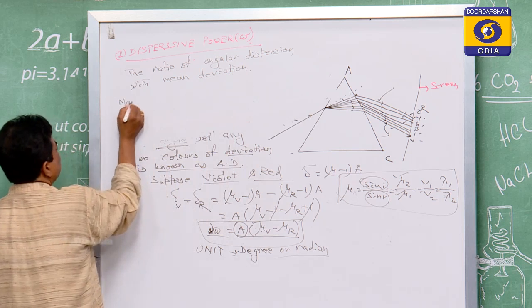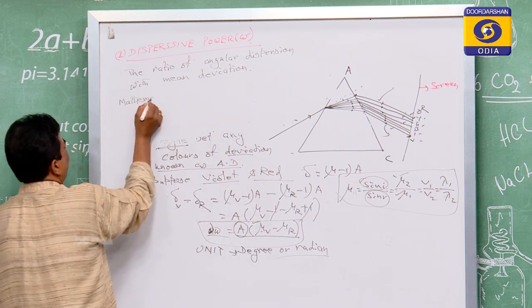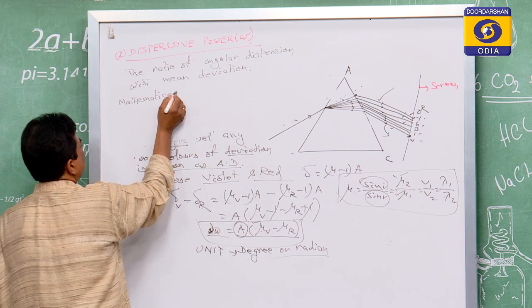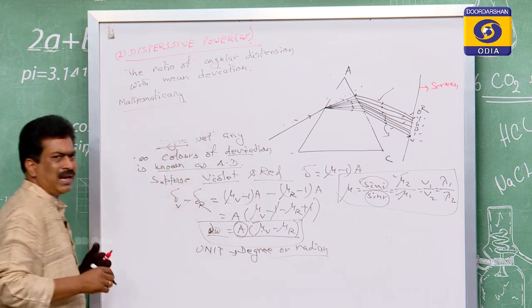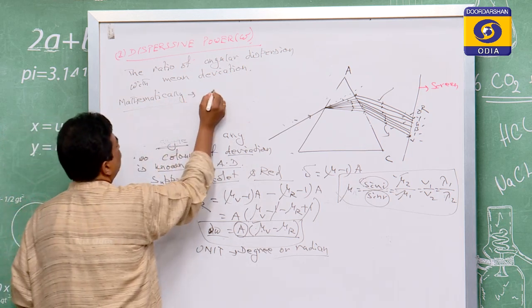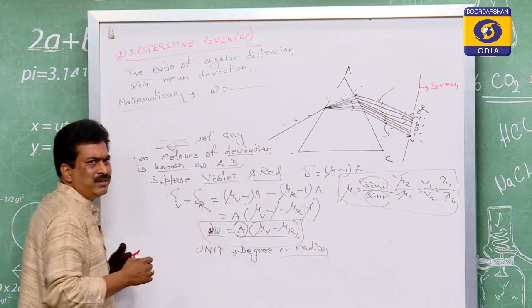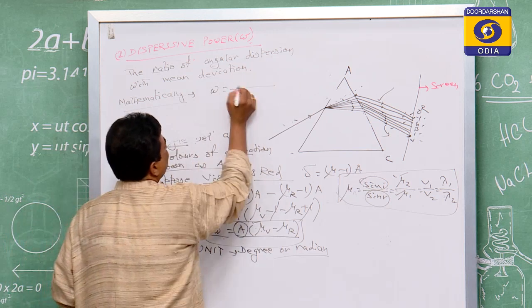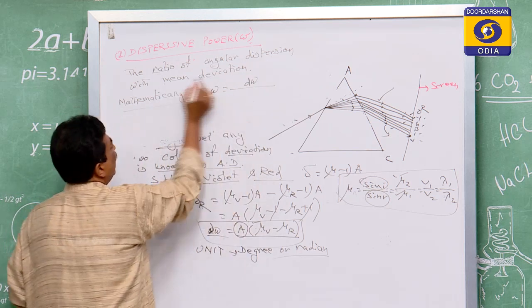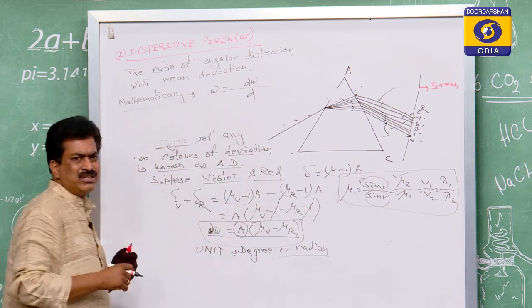Mathematically, this omega is equal to, it is a ratio, so first you have to put the divided sign, angular dispersion, that is d omega, by the mean deviation, that is d.